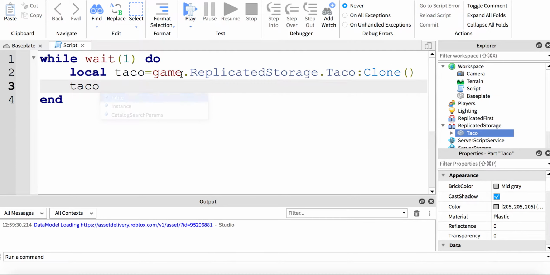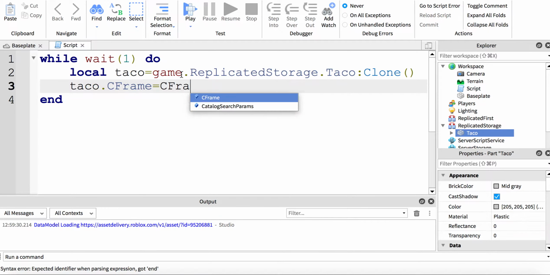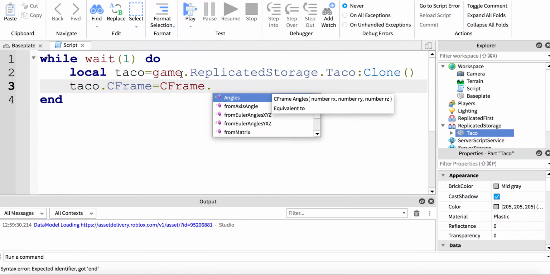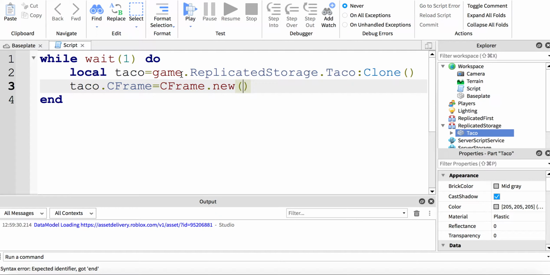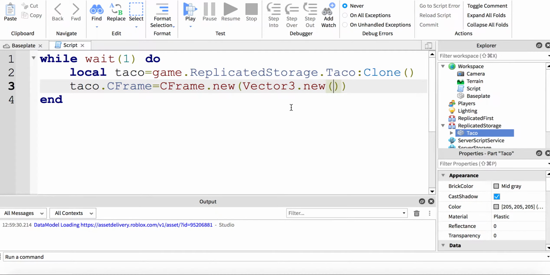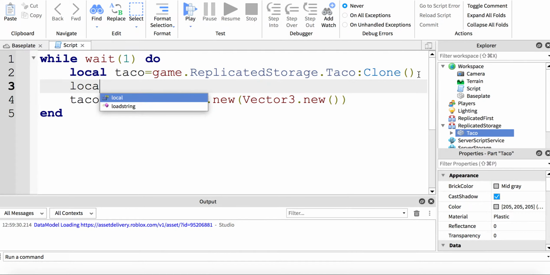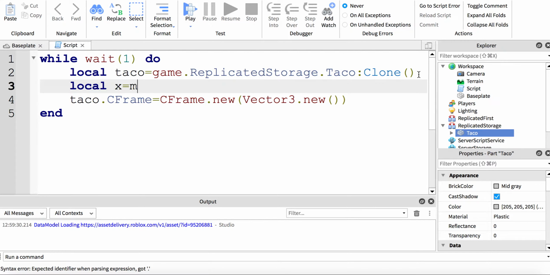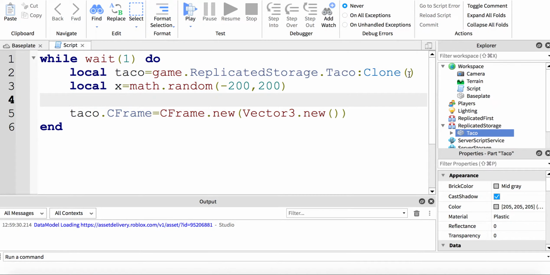And now to put the position of taco, taco.CFrame equals CFrame.new Vector3.new, and we make it spread, so x equals math.random minus 200, 200.